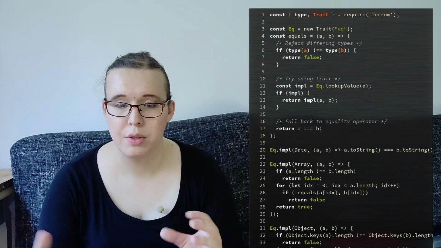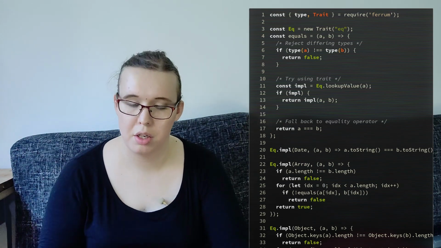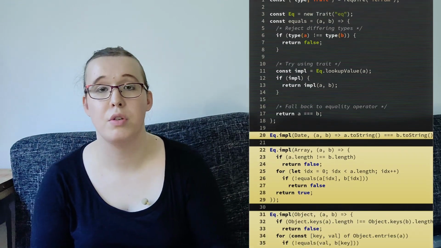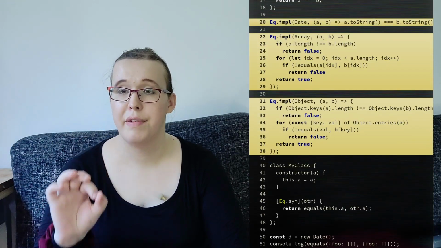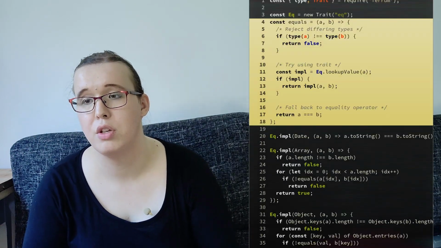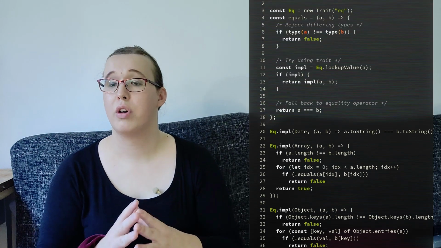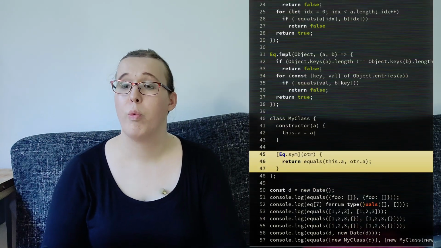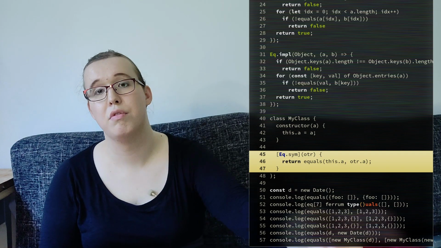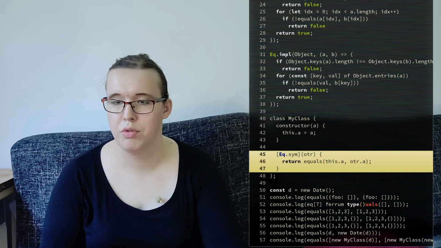Now, using traits, we can implement our equals function like this. We declare the trait, provide implementations for pre-existing types using impl, and finally, we provide a wrapper function that just invokes the trait and falls back to using the operator if no implementation was found. For custom types, we can add an implementation just as we would add an implementation for iterators, by using the symbol associated with the trait.